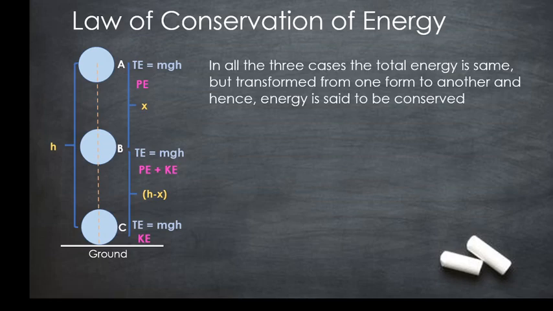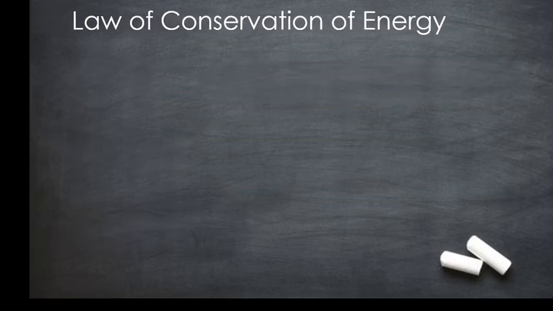It will be transformed from one form to another form. Therefore, at point A, the total energy is in the form of potential energy, which is transformed into kinetic energy at point C, which proves that the law of conservation of energy is conserved in this case.